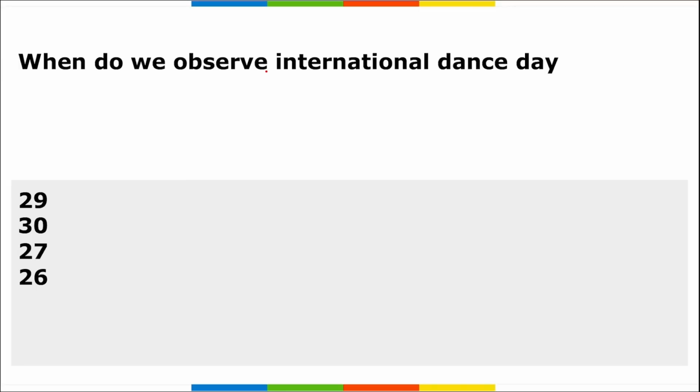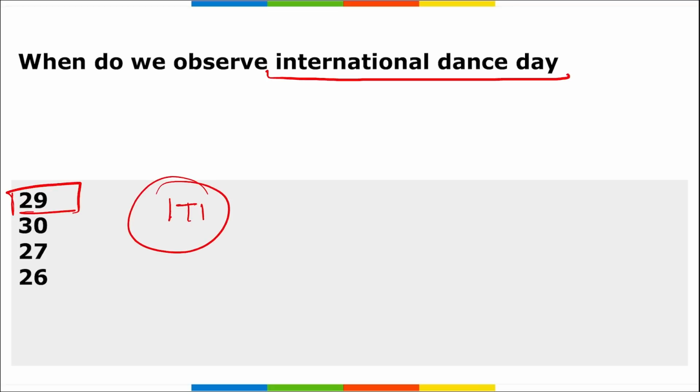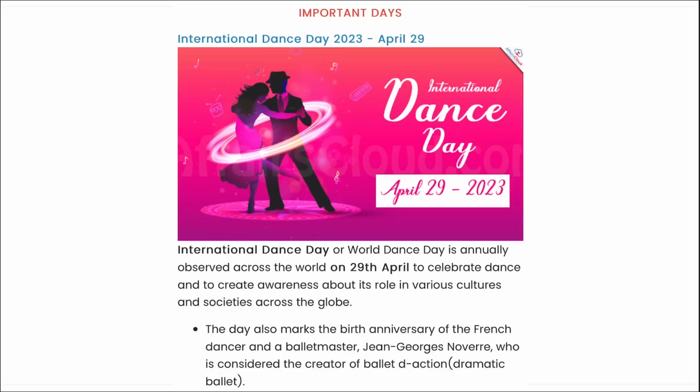Next, when do we observe International Dance Day? So International Dance Day is observed on 29th of April, and it is basically to celebrate dance and create awareness about its role in various cultures and societies across the globe. The annual observance of International Dance Day is led by the International Theatre Institute. Right? Next. Here you can see International Dance Day on 29th of April.